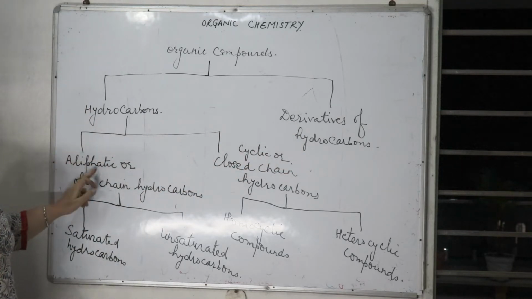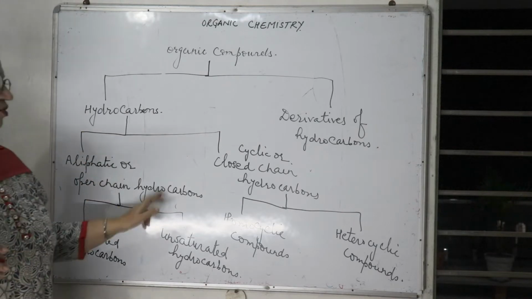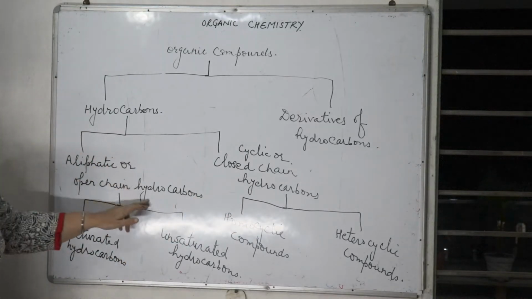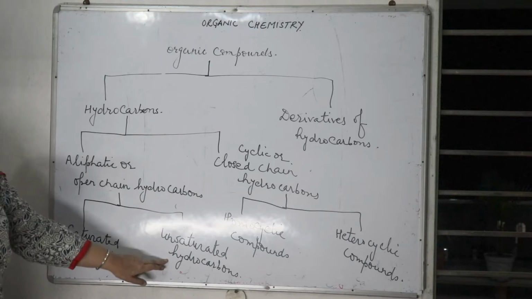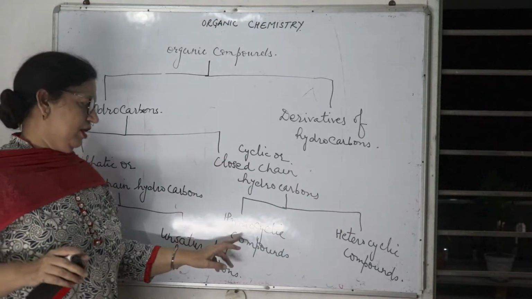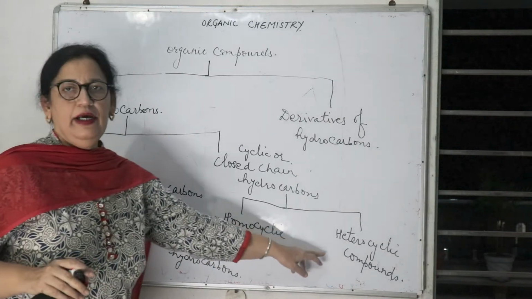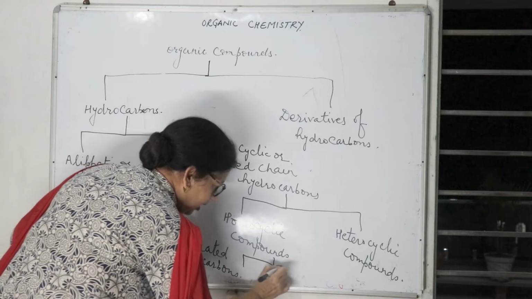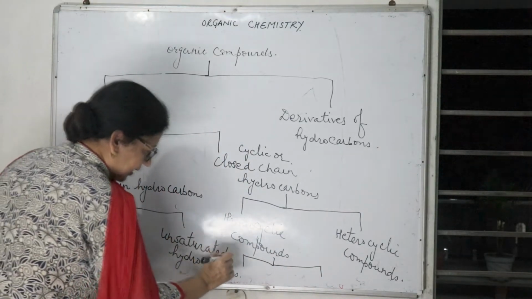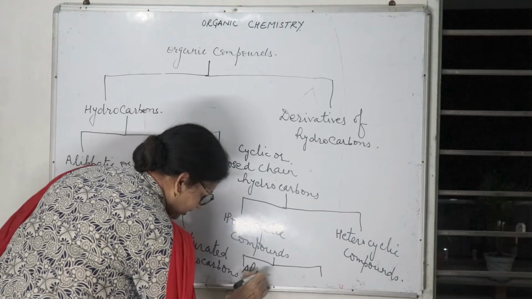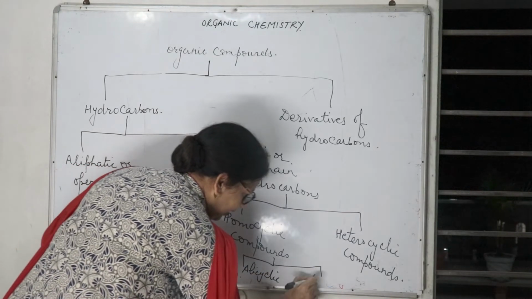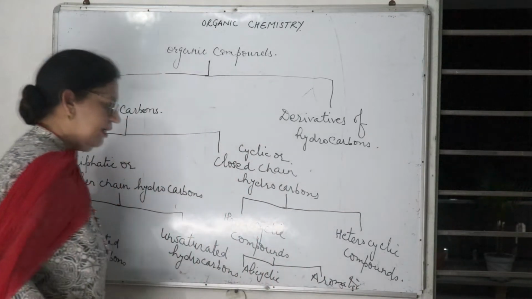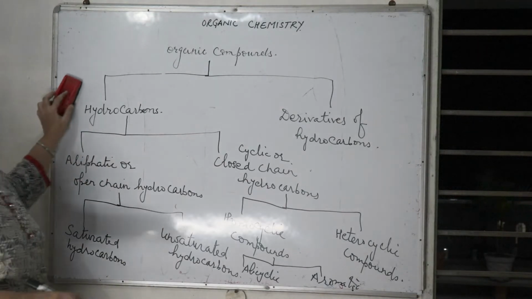Hydrocarbons can be aliphatic or open chain hydrocarbons, or cyclic or closed chain hydrocarbons. Aliphatic hydrocarbons can be saturated or unsaturated, and cyclic hydrocarbons can be homocyclic or heterocyclic compounds. Now these homocyclic compounds are again of two types, that is alicyclic and aromatic. Alicyclic compounds and aromatic compounds.